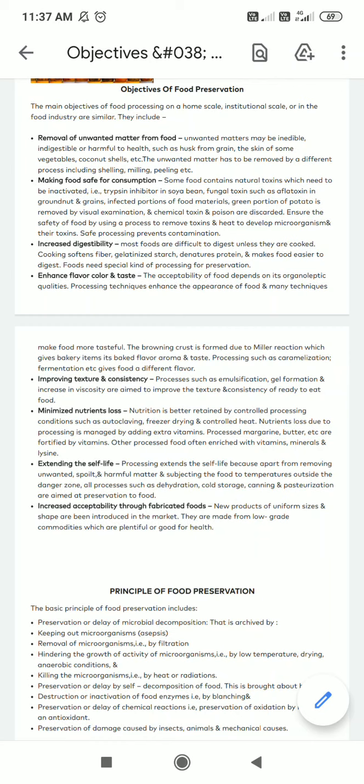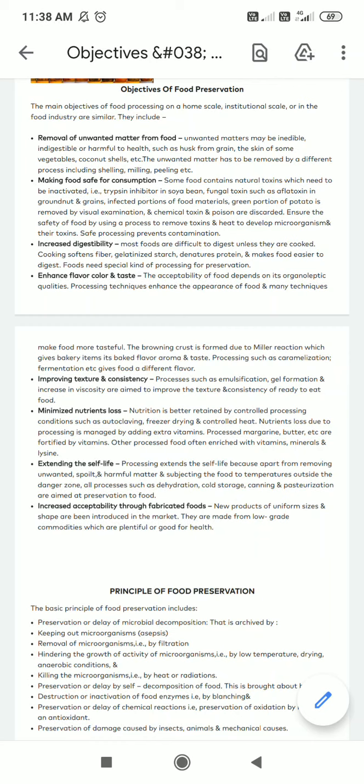The fats which contribute to oxidation are of two types: either the phospholipids or the triglycerides. These are the two lipids which contribute to the oxidation of fats, and that is why, to avoid the formation of undesirable compounds which can deteriorate the quality of the food, we have to avoid the oxidation of fats.